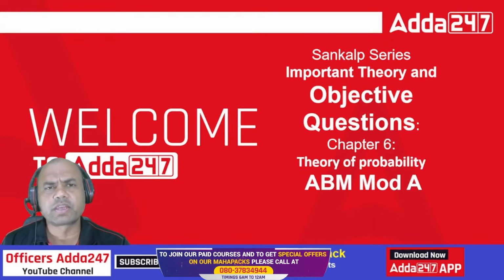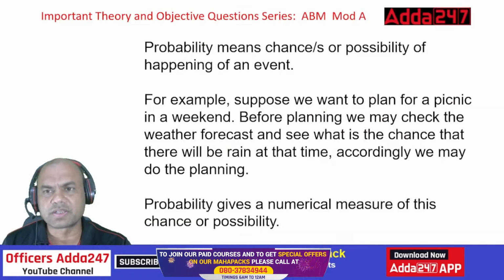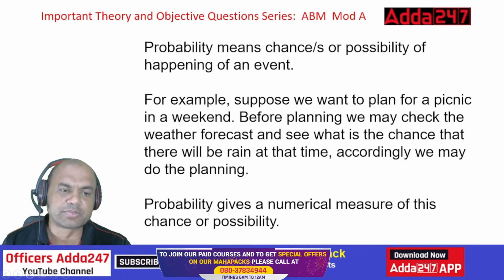We are covering various numericals, theory questions, objective questions for the subject. Today we will be covering theory of probability, chapter number 6. We will be covering some important theory parts plus some numericals. So let's start without wasting the time, isn't it? Let's start. Let's move on.